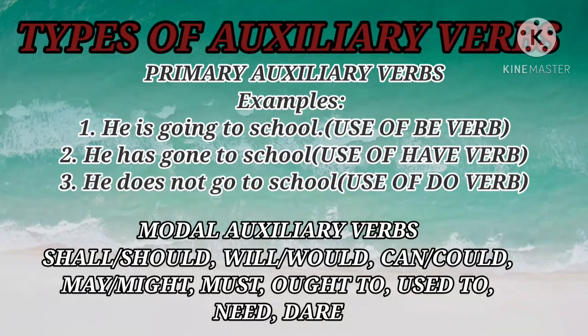We can do the job. Do is the main verb, can is the modal auxiliary. We could do the job. Do is the main verb, could is the modal auxiliary. Remember, my dear students, the main verb is always placed after modal auxiliary verbs.